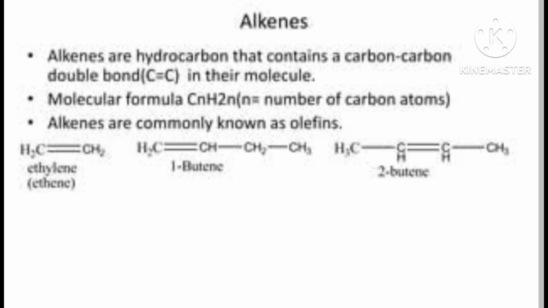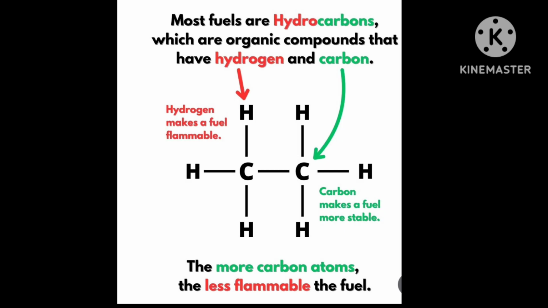Alkenes are hydrocarbons that contain a carbon-carbon double bond in their molecule. Molecular formula CnH2n, where n is the number of carbon atoms. Alkenes are commonly known as olefins. You can see the examples here in the picture.